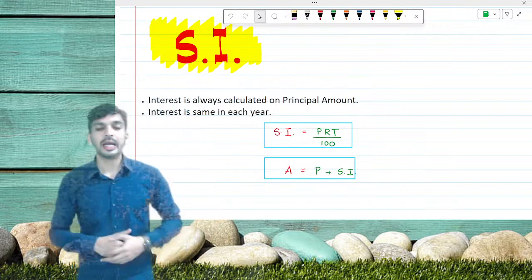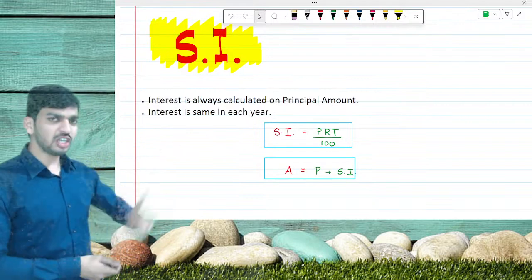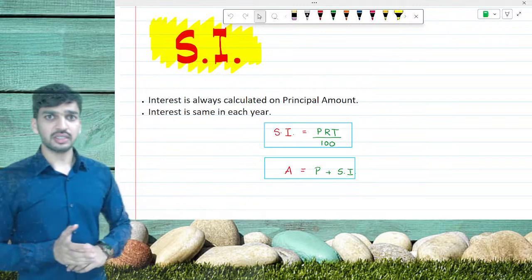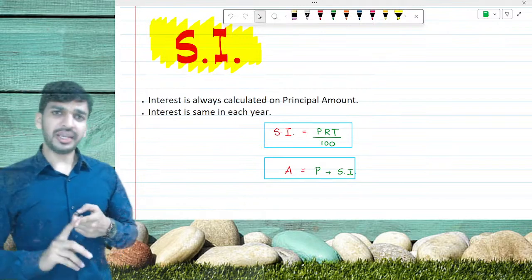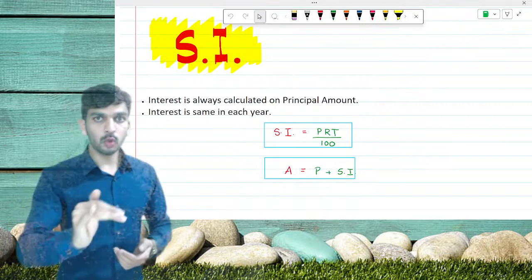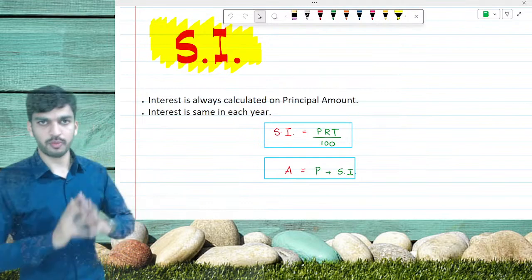Yes, let's continue. Before going for the formulas, this basic formula all of you are aware of. Simple interest is equal to PRT divided by 100. Many of you use PRN divided by 100, which is equal formula.